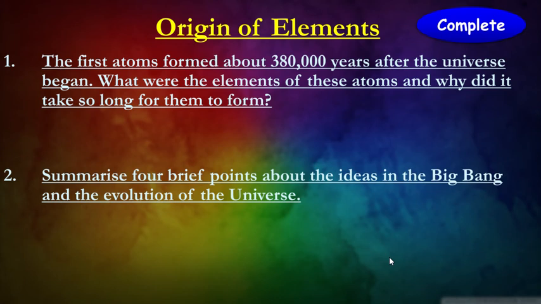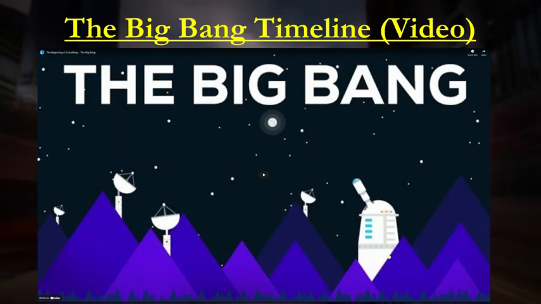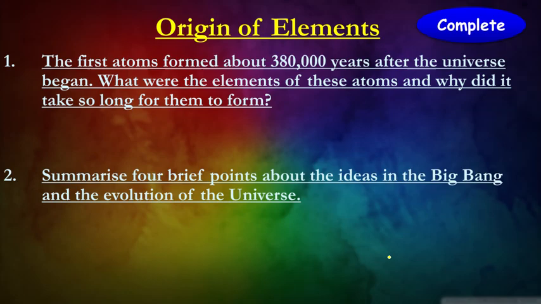Okay, so what I'd like you to do, obviously, is you can always have a look at this video here to help you begin your understanding. But let's look at a couple of questions. Question 1 says: the first atoms formed about 380,000 years ago after the universe began. What were the elements of these atoms and why did it take so long?